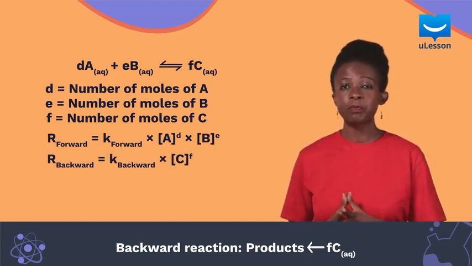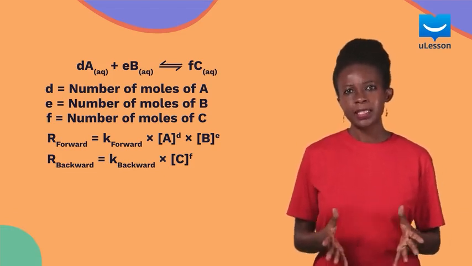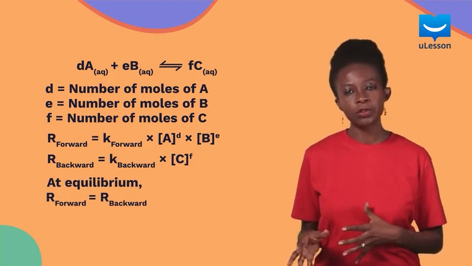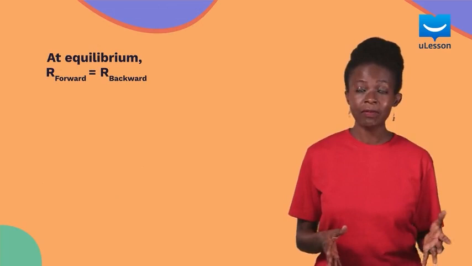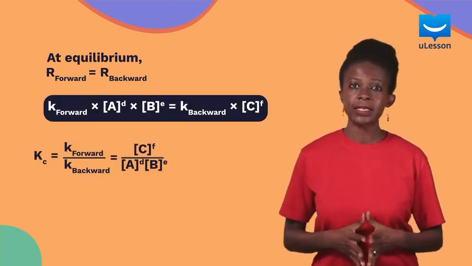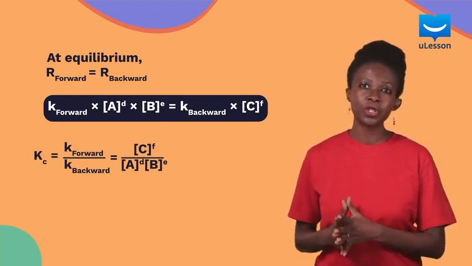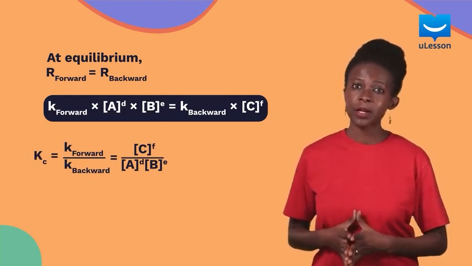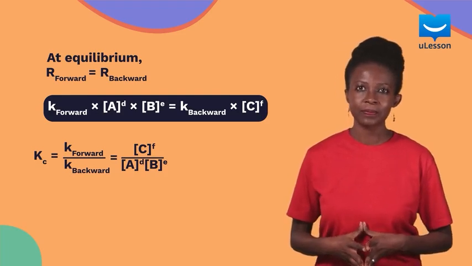Now that we have the equation of both the forward and backward reactions, we can get the equilibrium constant simply by recalling that at equilibrium, the rate of the forward reaction is equal to the rate of the backward reaction. This means that at equilibrium, we have this equation. From this, the equilibrium constant Kc of this reversible reaction can be gotten to be the ratio of the equilibrium constant of the forward reaction to the equilibrium constant of the backward reaction, which is represented by this equation.